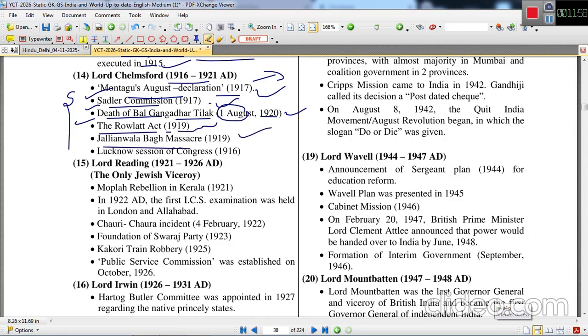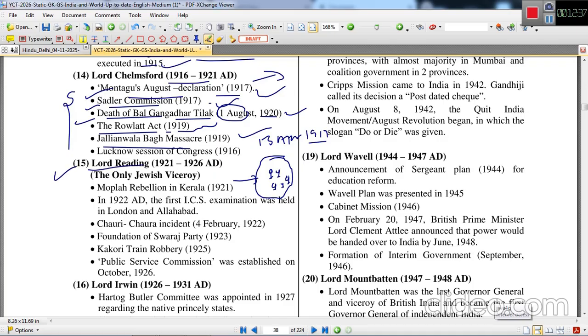Jallianwala Bagh massacre took place on 13th April 1919, where in a small field, in a small bagh, Jallianwala Bagh, General Dyer, on the peaceful people who were protesting against the arrest of Dr. Satyapal and Saifuddin Kitchlew. So General Dyer closed one door, only the single door, and instructed his policemen to fire upon these people, these unarmed people, who had no weapons.